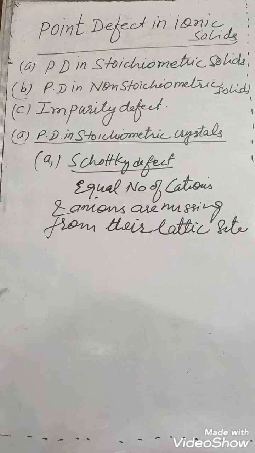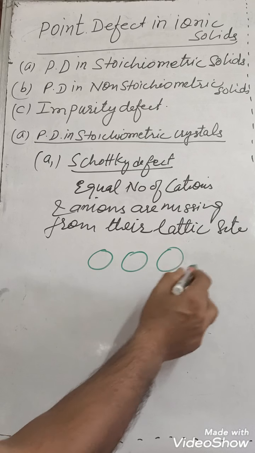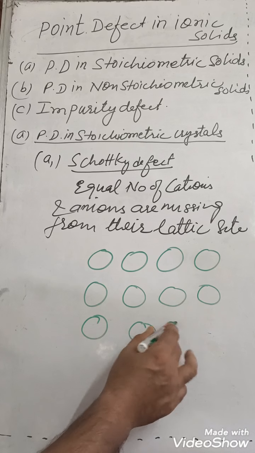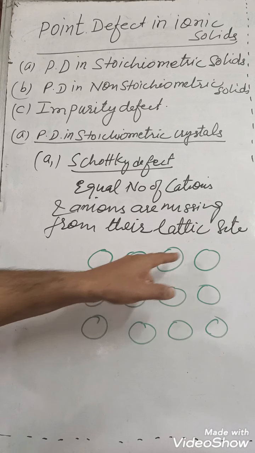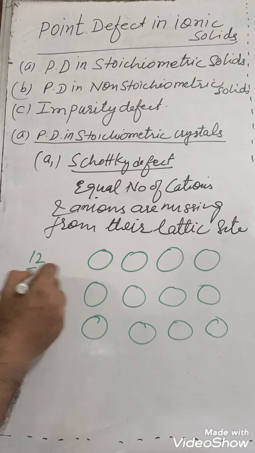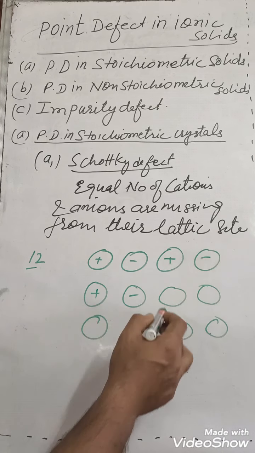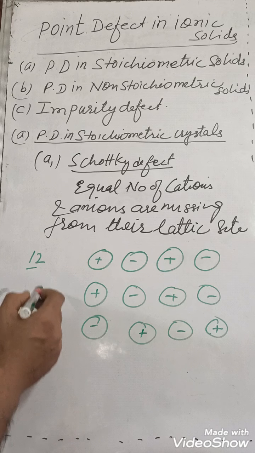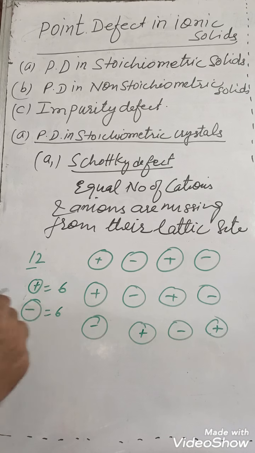How can we show this? With the help of a diagram. Suppose these are the lattice points. How many total balls? 1, 2, 3, 4. Means there are 12. So one cation, anion, cation, anion, cation, anion, cation, anion, cation, anion, cation, anion. How many cations? 6. How many anions? 6. So 6 cations and 6 anions are there.